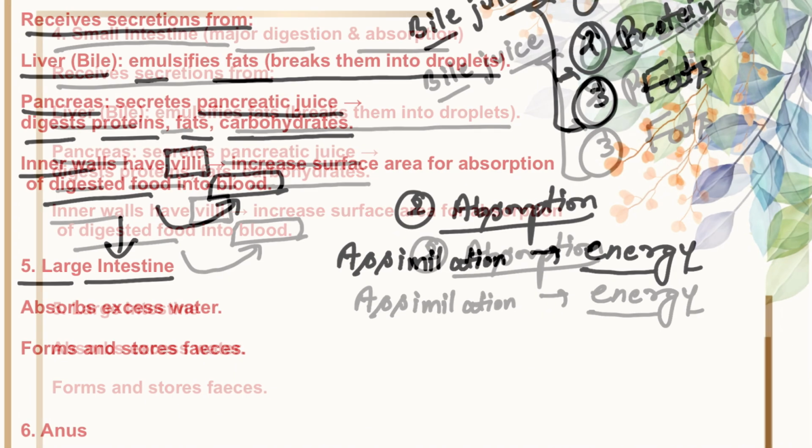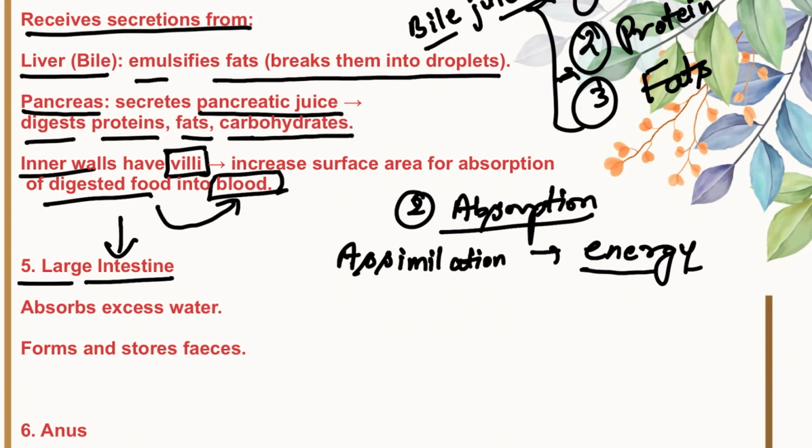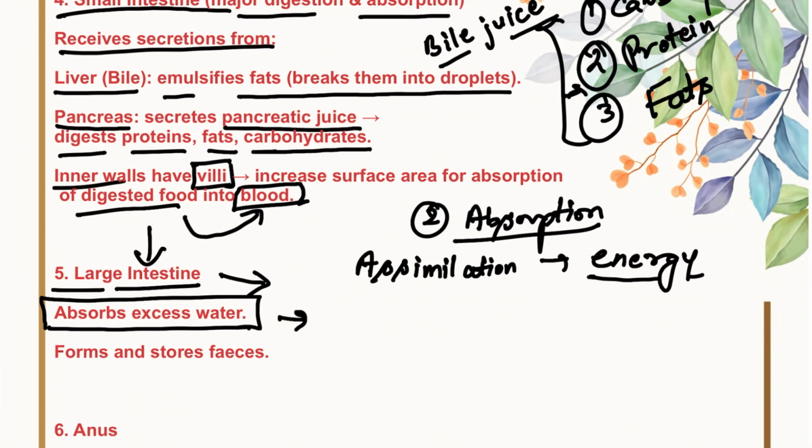What remains now? Let's talk about large intestine. Large intestine is a very important digestive organ for absorbing excess water. Okay, it absorbs excess water from the unabsorbed food, or undigested food we can say, and this absorbed water gets back to the body.